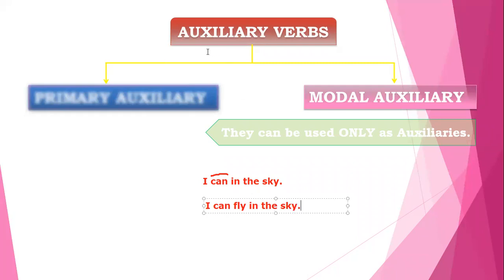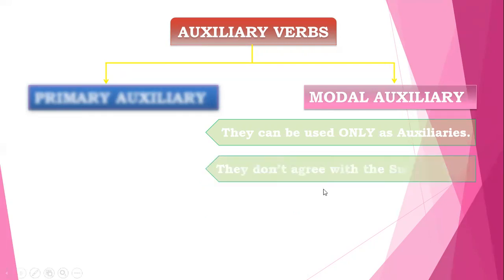Now, in this particular sentence, we can observe that when I use the modal auxiliary as the helping verb for the main verb fly, this sentence becomes a logical one. Hence, we prove that modal auxiliaries, unlike primary ones, cannot be used as main verbs, but they can definitely be used as helping verbs. On the other hand, another feature of modal auxiliaries is that they do not change with the subject. That is, they do not agree with the subject. So how do we prove this? With an example. So here we go.